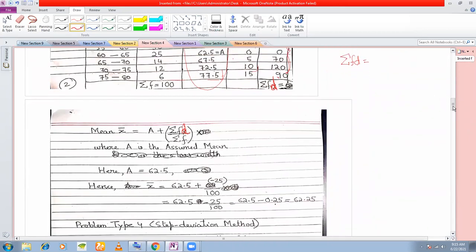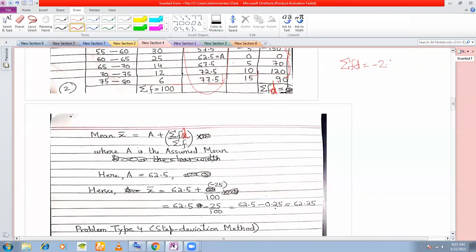So summation FD, I think you're getting as minus 25, if you check in the notes. And you add up the frequency column to get summation F, which is 100. And A is the assumed mean, which we have already taken as 62.5. The formula here is mean X bar is equal to assumed mean A plus summation FD divided by summation F. That is the formula.